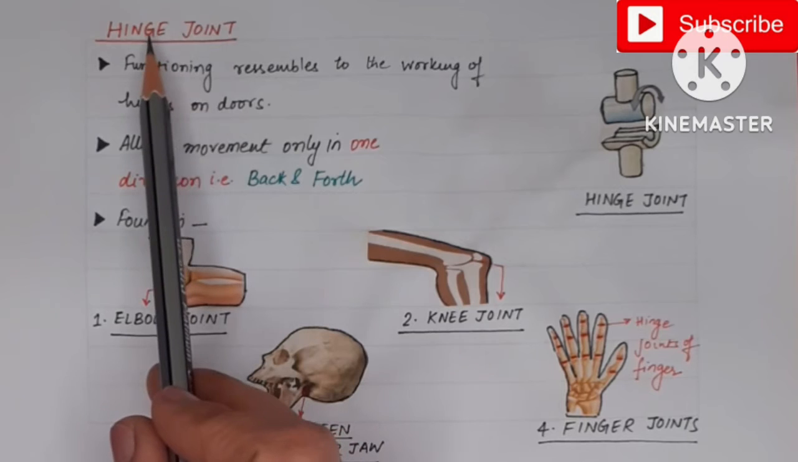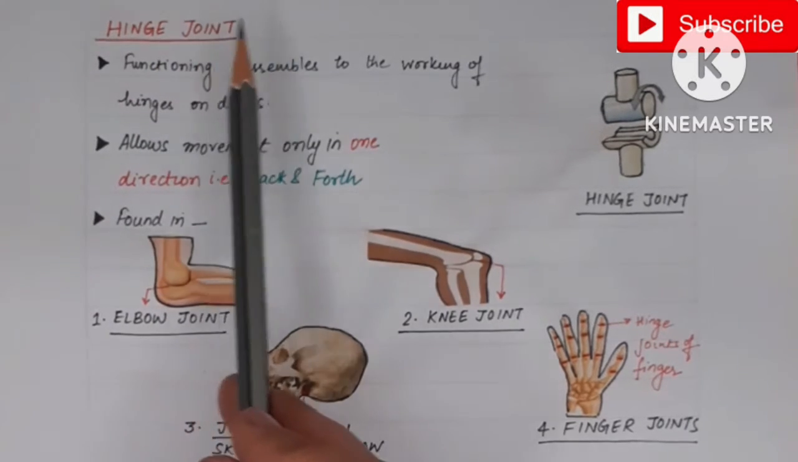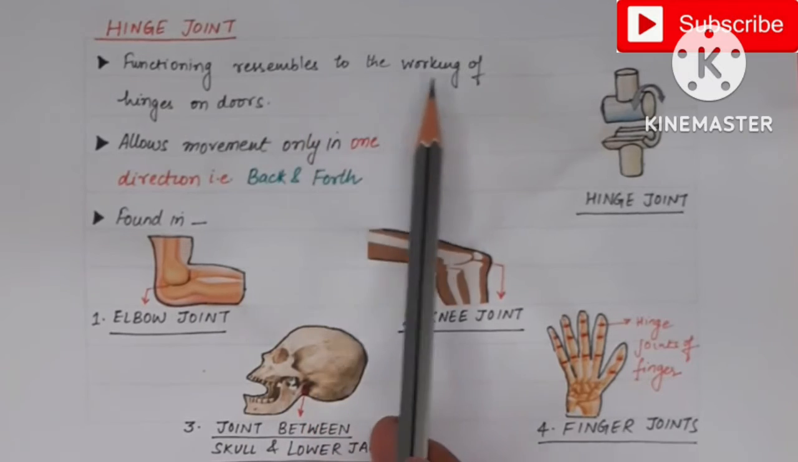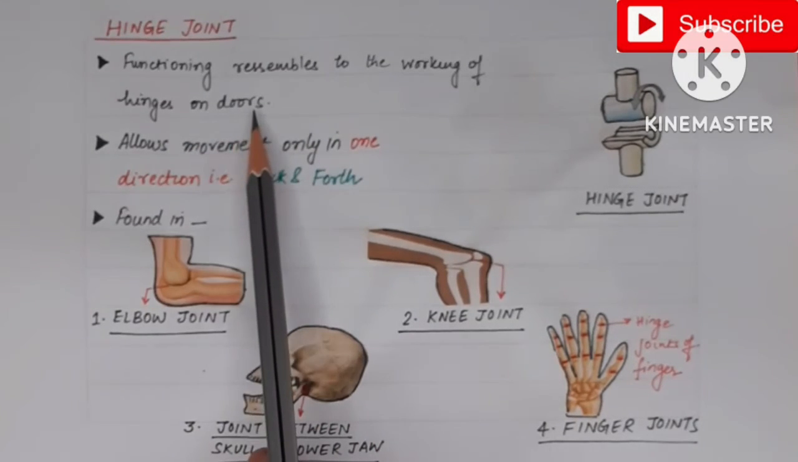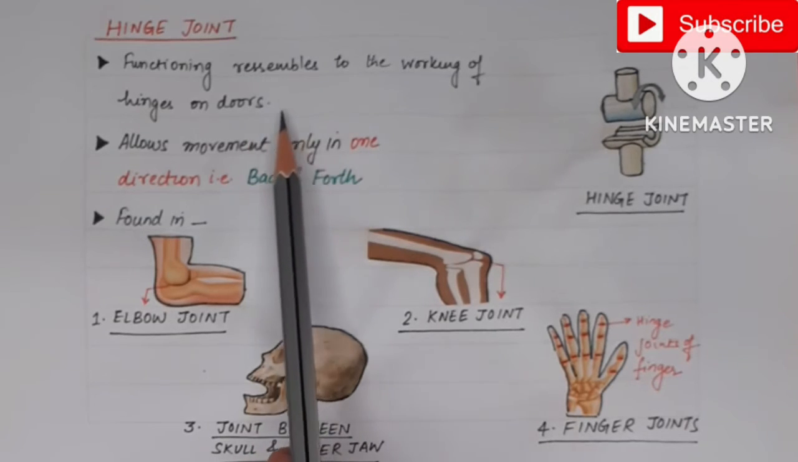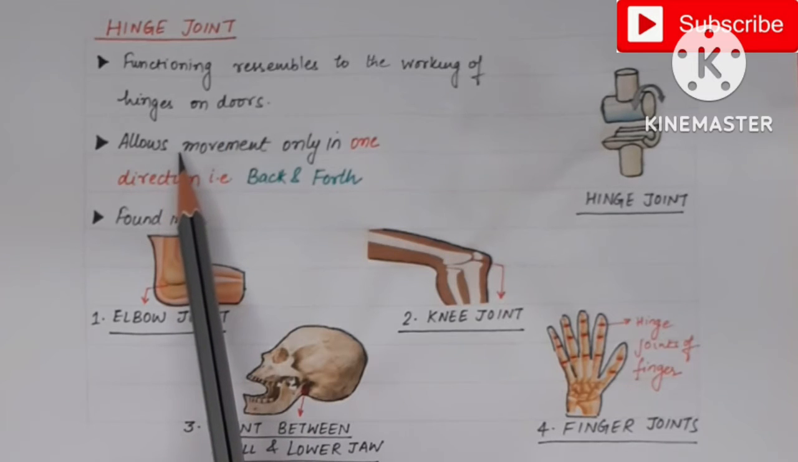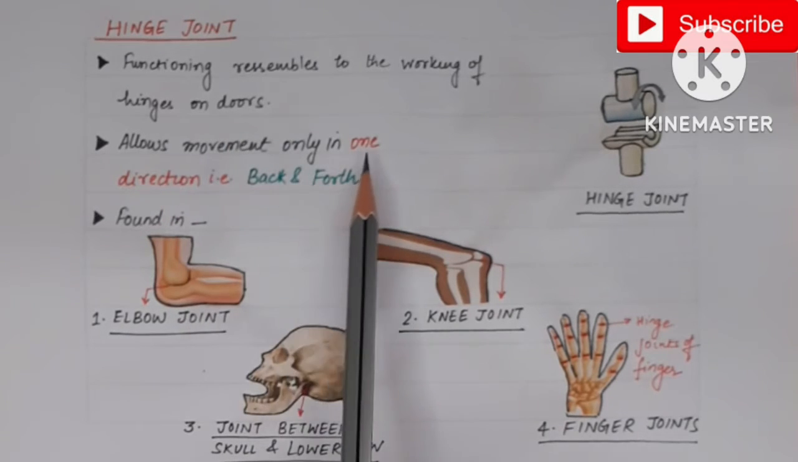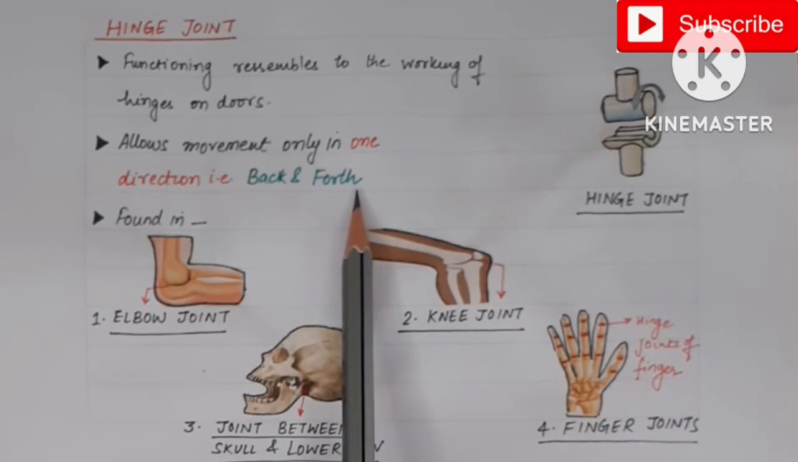Now the next joint is the hinge joint. Why is this joint known as the hinge joint? Because its functioning resembles the working of the hinges on a door. What do hinges do? They allow the door to move only in one direction, that is the forward and backward direction. So wherever hinge joints are present in our body, they also allow movement only in one direction, that is the back and forth direction.